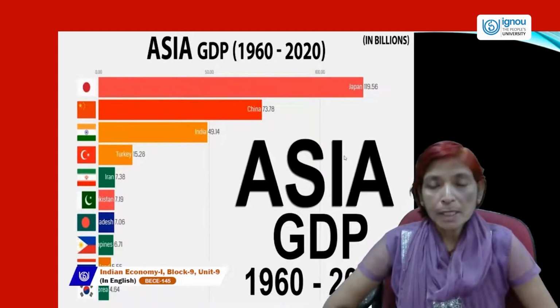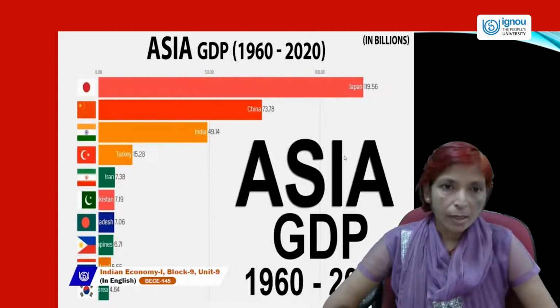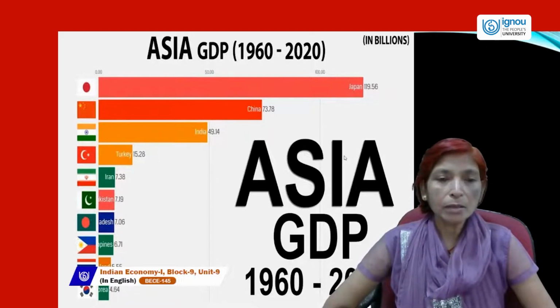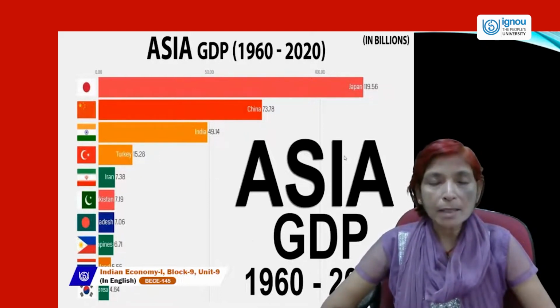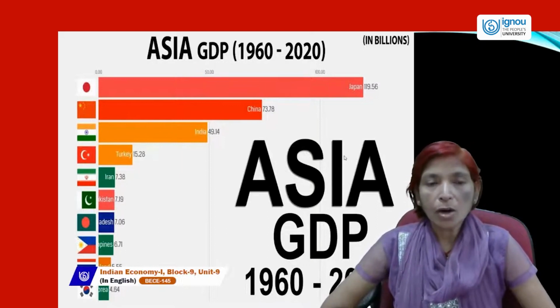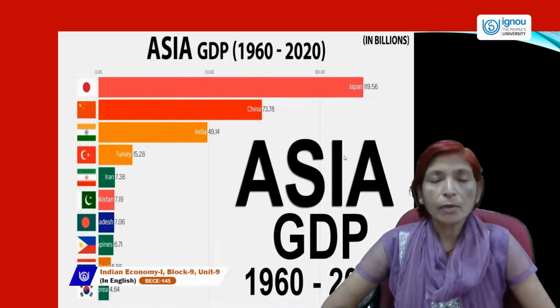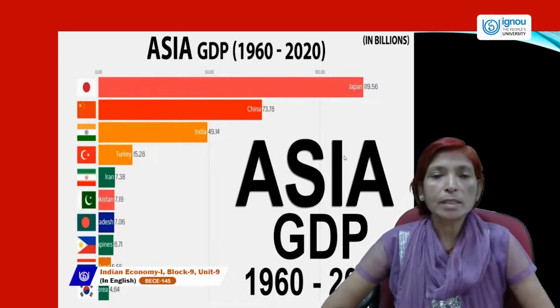So, the Japanese economy's contribution in GDP is higher than the other Asian countries, and India's place is number 3, and China's place is number 2. So this is the comparison between Asian economies' GDP in billion dollars during the time period of 1960s to 2020.